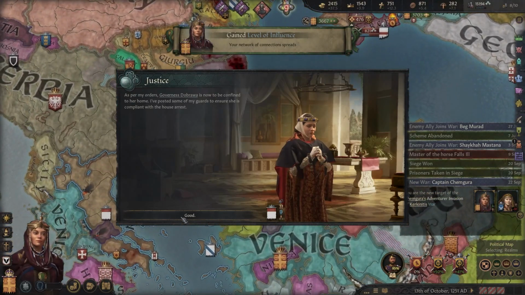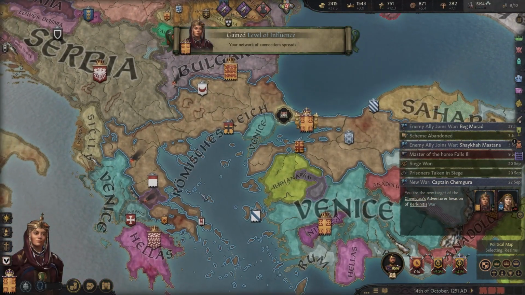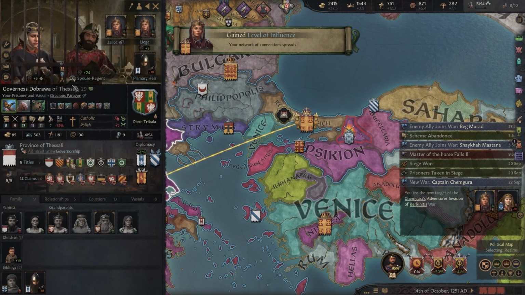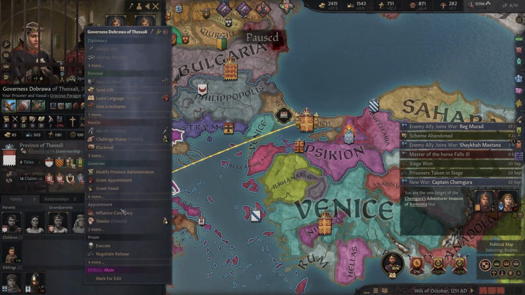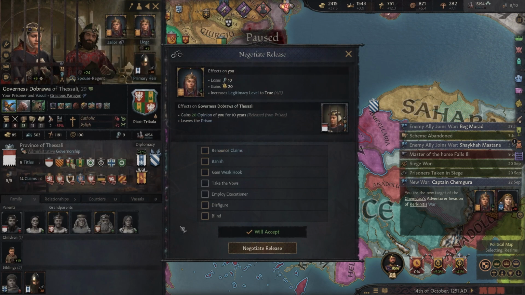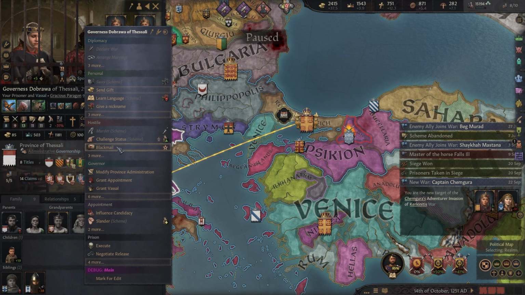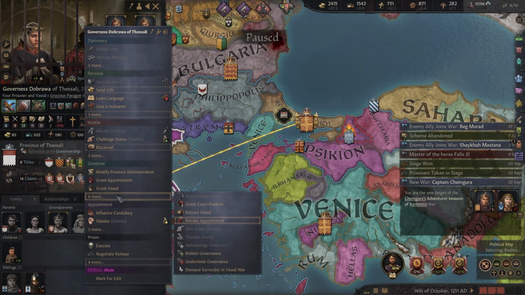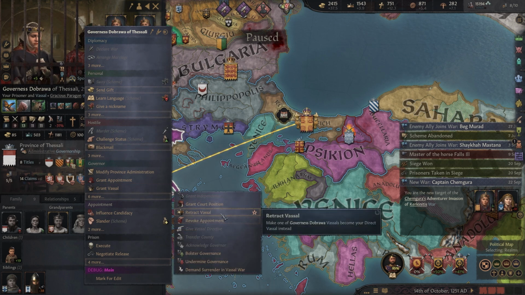Alright, she has been put under house arrest, which is completely fine. Can we do anything about that? Negotiate release. Banish? Maybe we banish her? Active tyranny. That's an active tyranny? Really? Let's see.